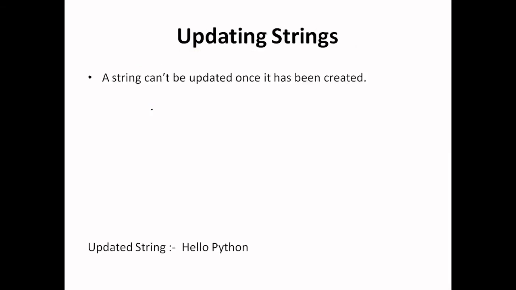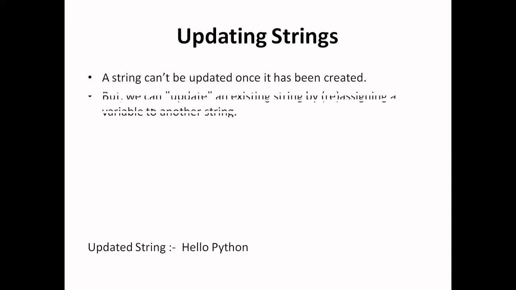So in Python, strings cannot be updated directly because they are immutable objects, but we can slice some part of a string and assign this sliced part to another string, and we can create a new updated string from the old string.